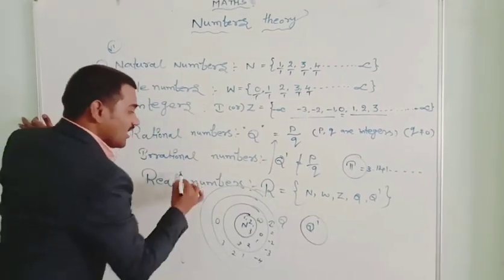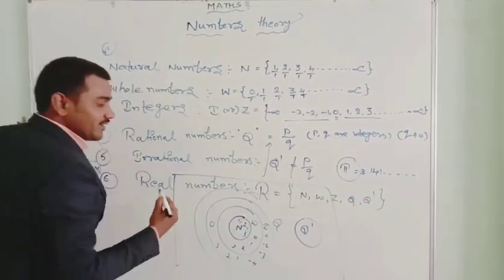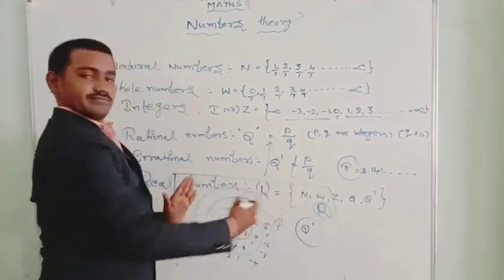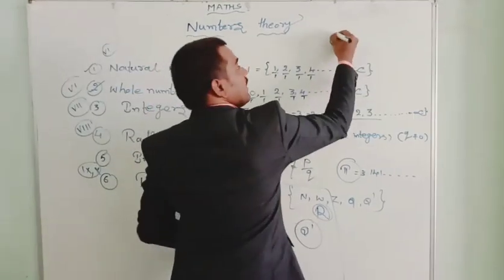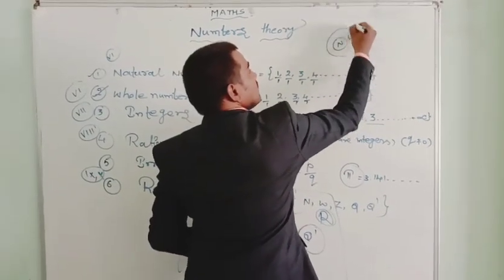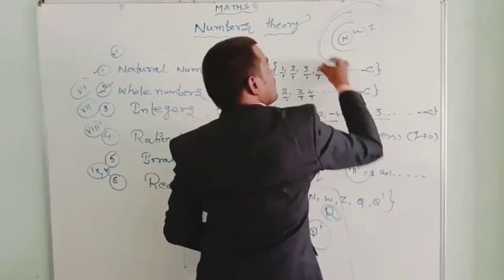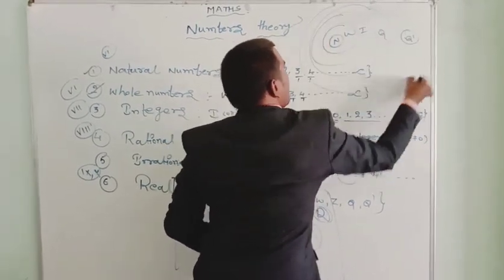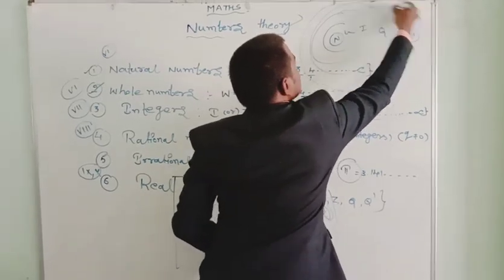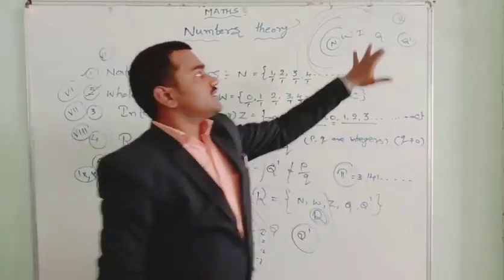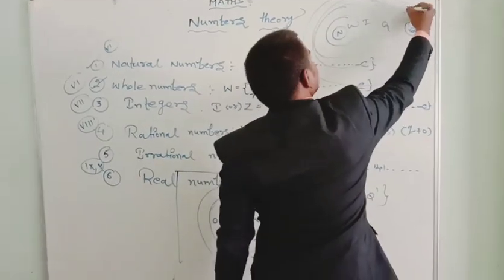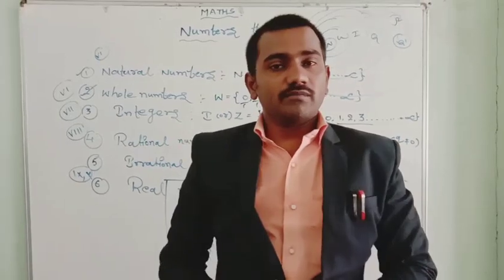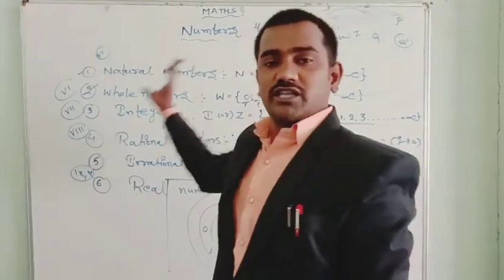Then all of this will be in the real numbers. This is real numbers. Let me conclude here. Natural numbers, whole numbers, integers, rational numbers, irrational numbers, and the bigger one is real numbers. So the set of numbers in number theory is known as the real numbers. I hope you understand about the number theory.